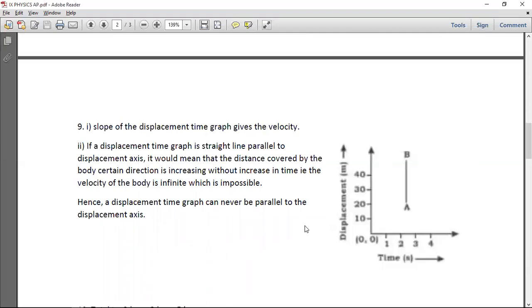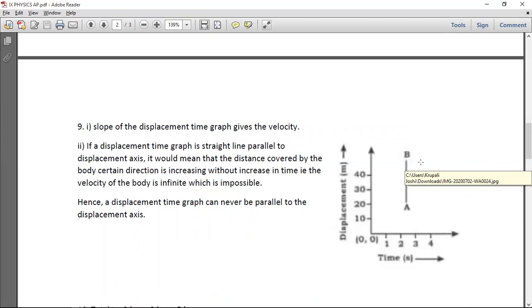The second question in that part was, can we have a graph parallel to the y-axis? If we draw a graph parallel to the y-axis, this graph simply means that at around 2.5 seconds, the body displaced from 20 meters to maybe 60 meters. Now, we all understand without the time moving forward, a body cannot displace.